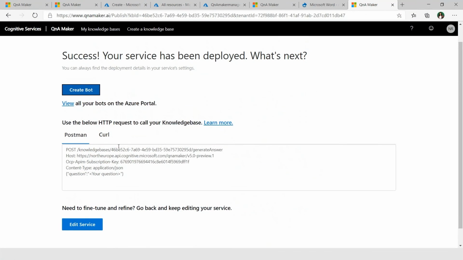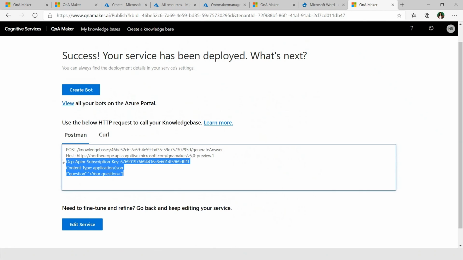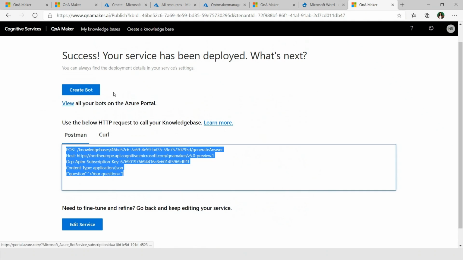Yeah, that's really cool. So what do you got going on here? So I was just showing how you can simply create bots. I just got my knowledge base published, I got my endpoints, and now the process from here remains exactly the same as in GA. You click on create bot, you go to Azure portal, you see the direct lines in the channels where you can deploy it to, and you can get it on Teams, Skype, or wherever you want your bot to be.